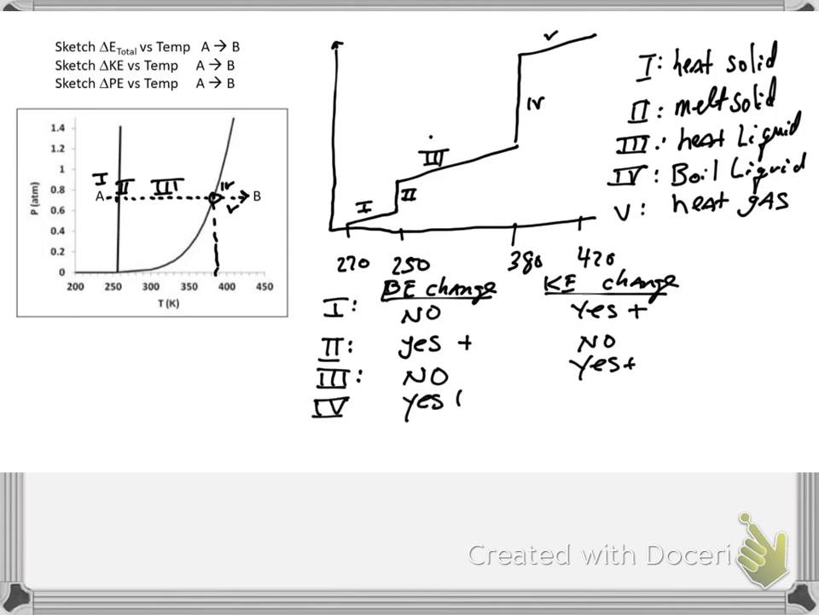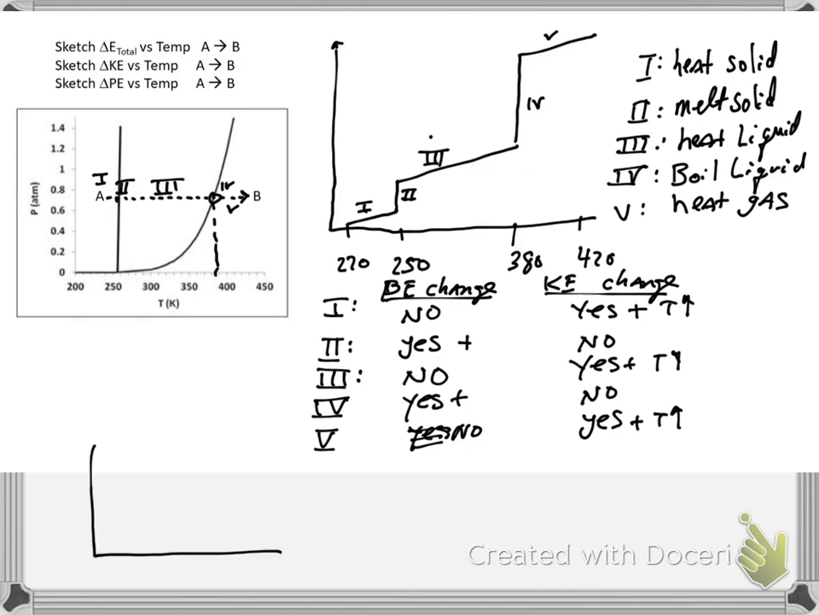Region 4, we're boiling. Yes, going from liquid to gas is an increase in potential energy. Kinetic energy, that's a no, because we are not changing temperature in the phase change. For 5, we're only heating the gas, so the potential energy answer is no. That's a good test. Kinetic energy, yes, because the temperature of our gas is increasing. So all the places where temperature increases, kinetic energy changes. All the places where there's a phase change, potential energy increases.